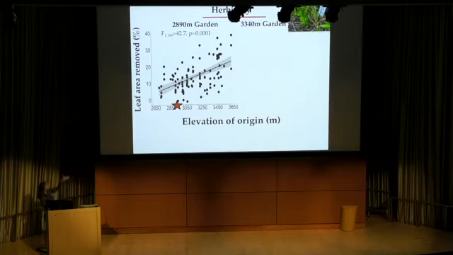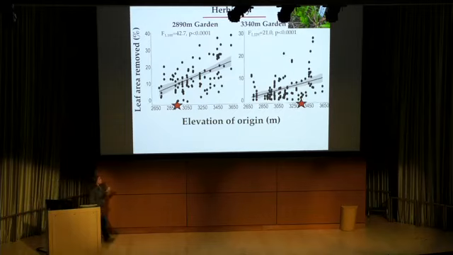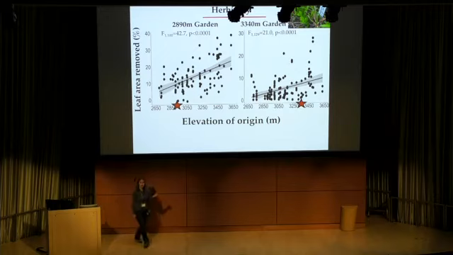In our lower elevation garden, there's clear evidence that the amount of leaf area removed increases with elevation of origin, but we see that same exact pattern in our higher elevation gardens.